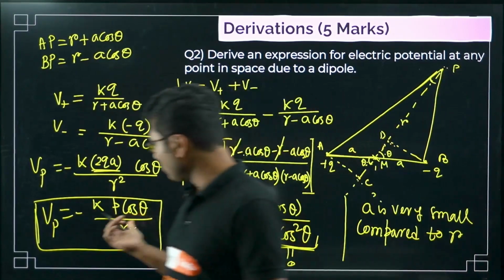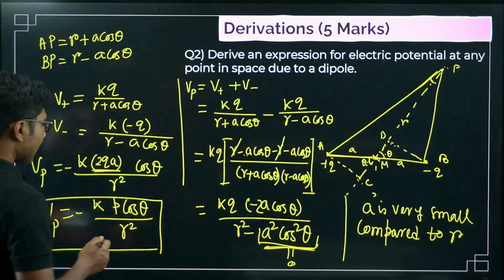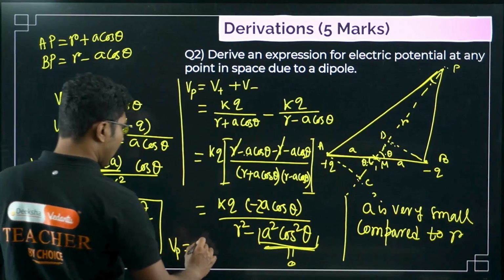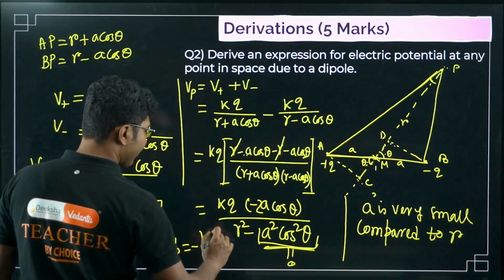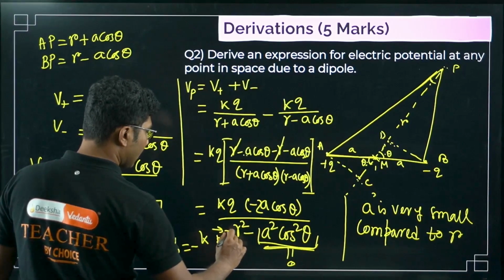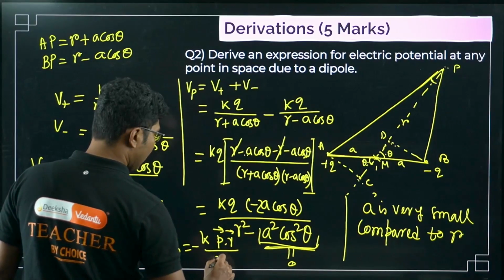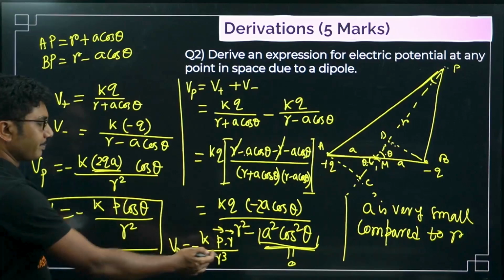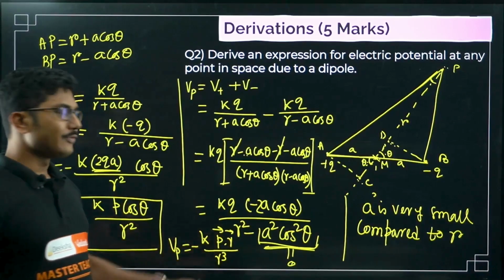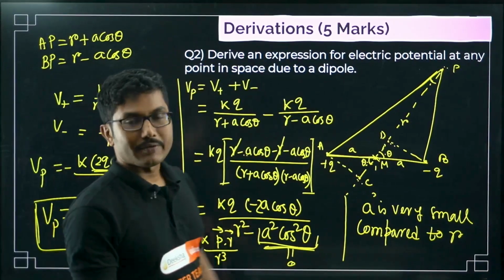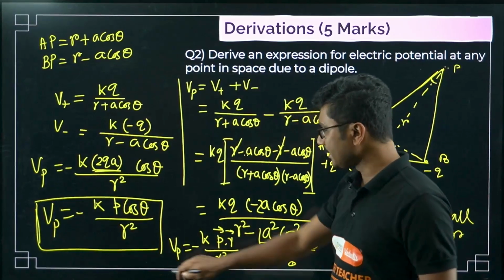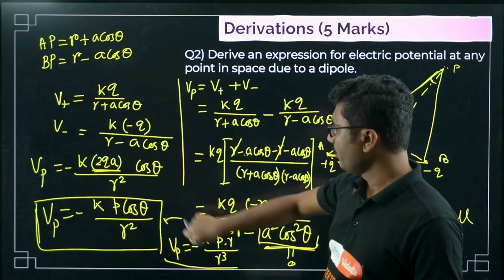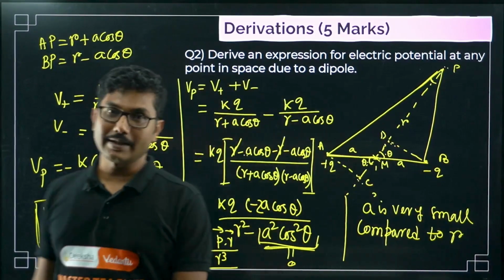Also, you can remove this cos theta by saying that this is nothing but Vp, since it's a scalar quantity, and K, P is a vector quantity, so P dot R divided by R cube. This is another way to write it. Okay, R cube, only to add this R vector. If you do it in R cap form, then definitely only R square will be there. This is not required, but this is something extra. Here, this is the final answer that is expected out of you.